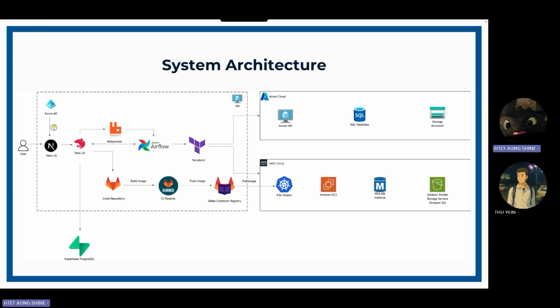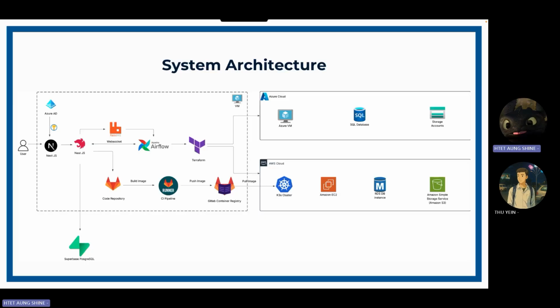So here's the inside of our application. We have set up the front end with Next.js and Next.js APIs, and we call the Apache Airflow servers, which are set up on the cloud.